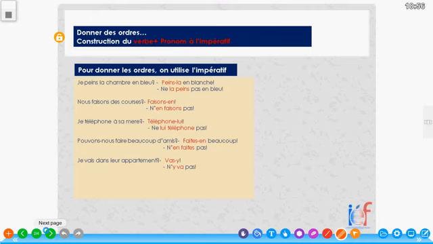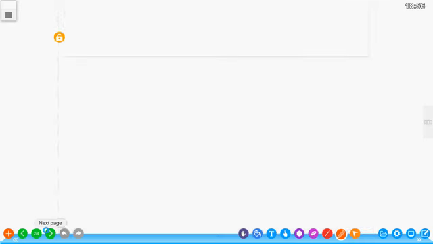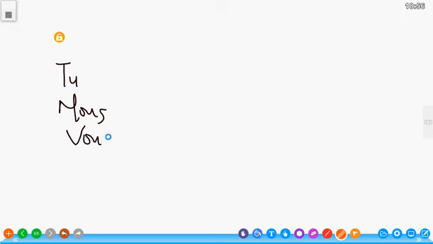Before now, we know that when we are giving order, we use the forms tu, nous, and vous for imperative. That is, if I conjugate the verb to look, as je regarde, tu regardes, il, elle regarde, nous regardons, vous regardez, if it comes to giving order, we only give order at the tu, nous and vous forms, imperative.